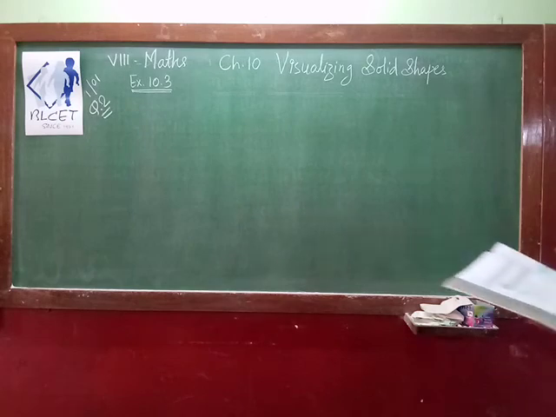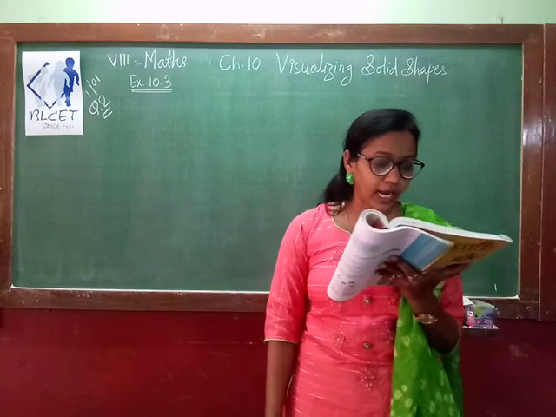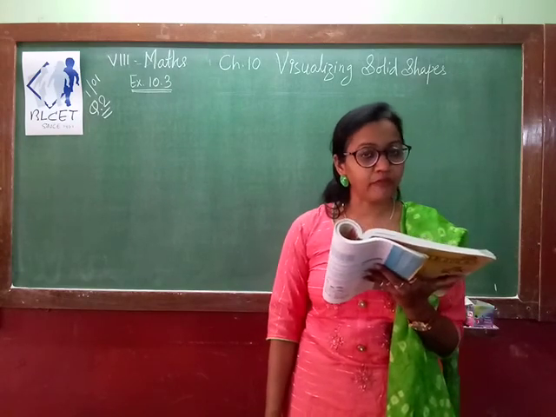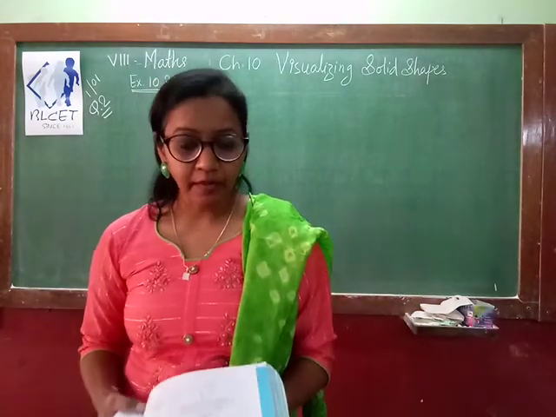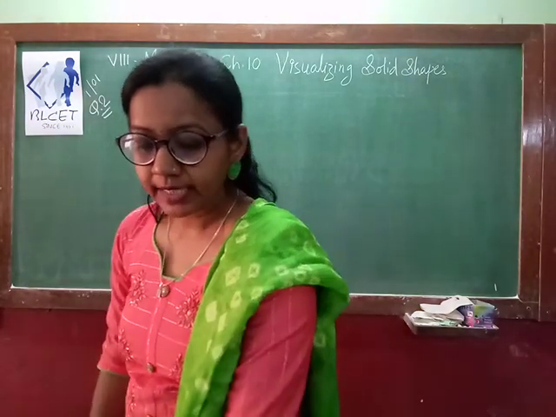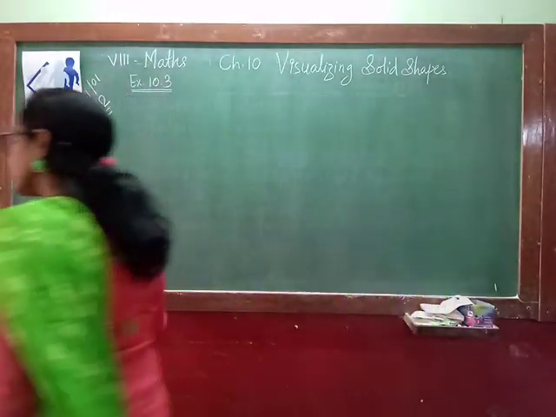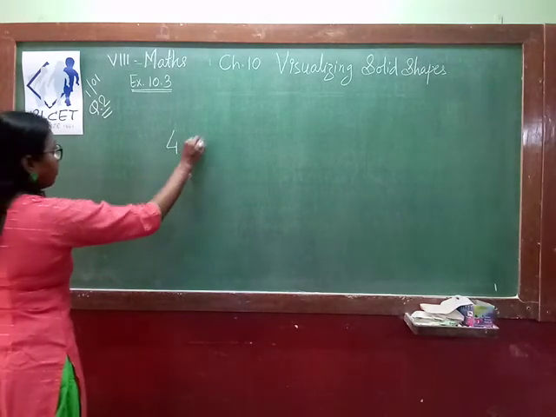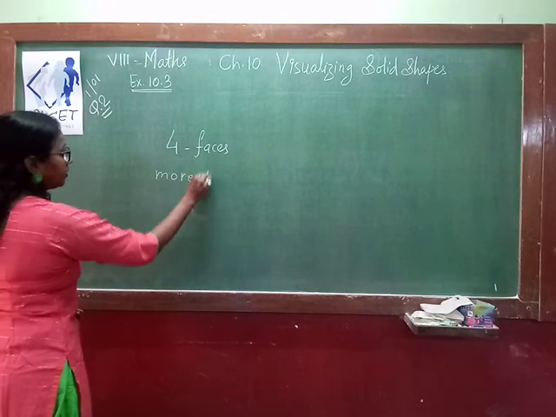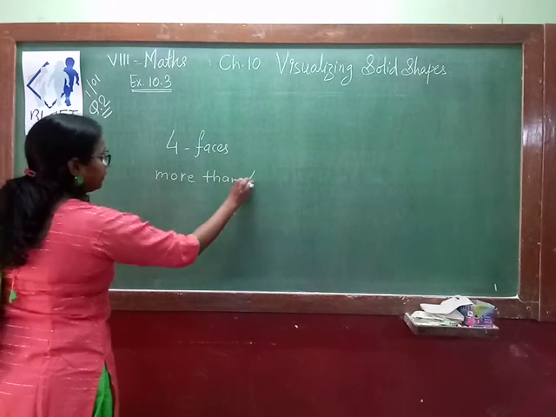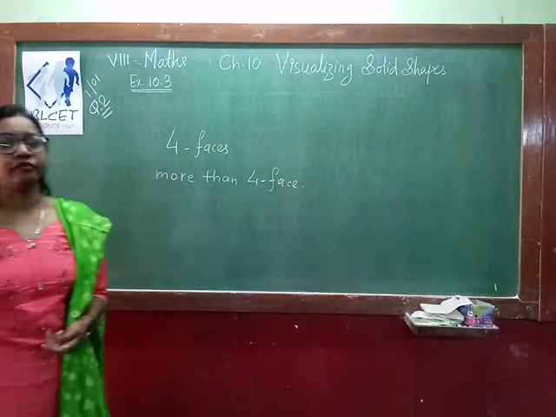See question number 2. Is it possible to have a polyhedron with any given number of faces? A hint is given: think of a pyramid. Yes, it is possible, but what is the condition? How many faces should there be? 4 faces or more than 4. Then only it is possible to form a polyhedron.